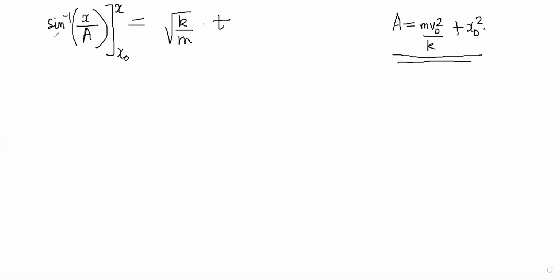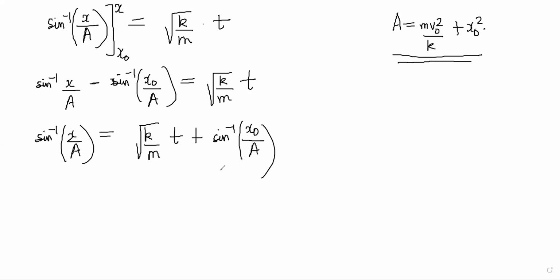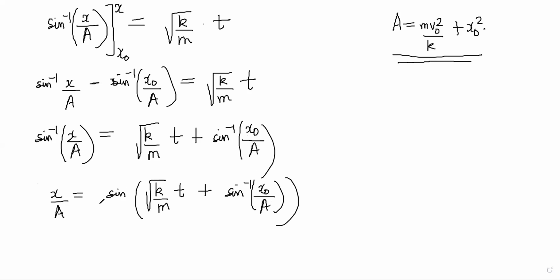Okay. So now see, this becomes simply sine inverse x by a minus sine inverse x naught by a is equal to root k by m into t, right? So that can be written as sine inverse x by a is equal to root k by m into t plus sine inverse x naught by a. And take sine on both sides. This becomes x by a is equal to sine of root k by m into t plus sine inverse x naught by a, right?